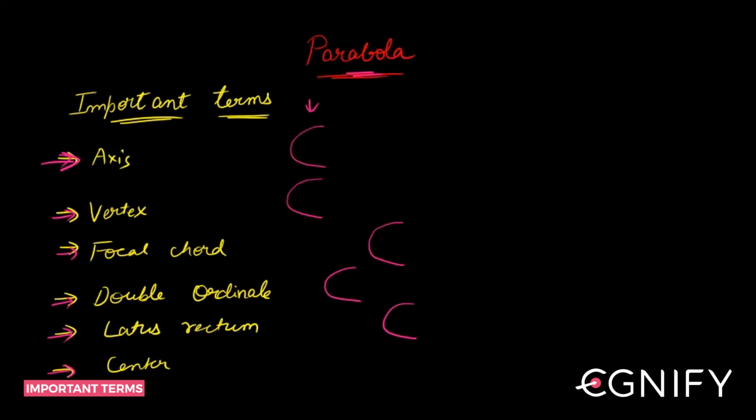So, what is axis? As you know, parabola is a conic. To a conic, you always have this fixed line called directrix from where your conic develops, and you have this fixed point called focus, right? Now, the line which passes through the focus and is perpendicular to the directrix, and obviously cuts through your conic, is called your axis.